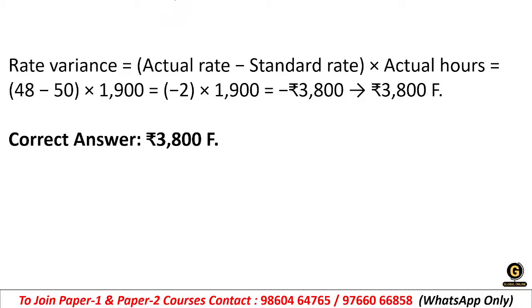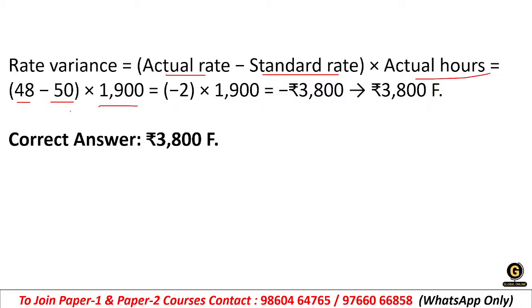How it is calculated? The rate variance formula is actual rate minus standard rate into actual hours. When we calculate it, we will have labor rate variance. Clear? So we have actual rate 48 rupees, standard rate 50 rupees, and the actual hours is taken 1900, right?